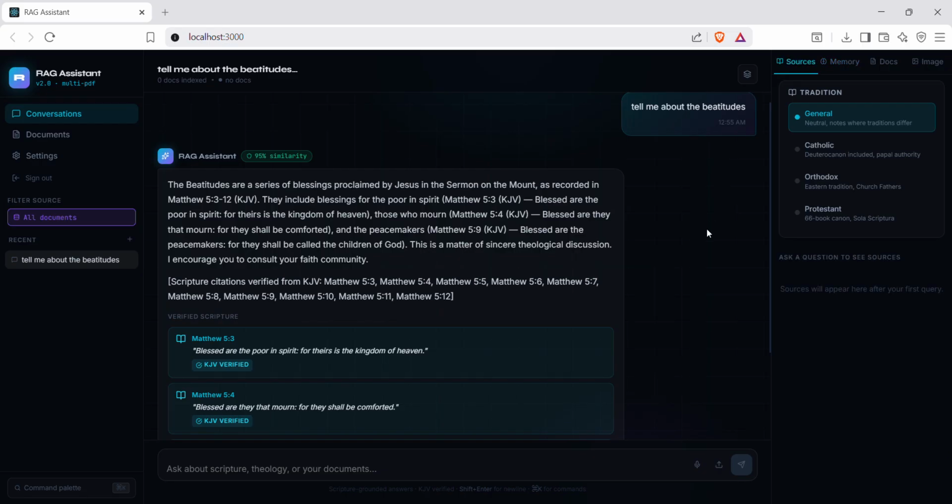So, this is RAG based Bible grounding. The LLM cannot invent verses on its own.